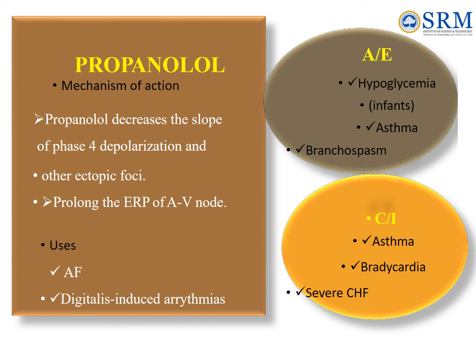Propranolol decreases the slope of phase 4 depolarization and other ectopic foci. Prolong the ERP of AV node. Used in the AF and digitalis-induced arrhythmias. Adverse effect: it may cause hypoglycemia in infants, asthma, and bronchospasm. Contraindication: asthma, bradycardia, severe congestive heart failure.